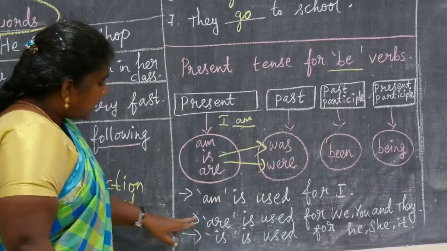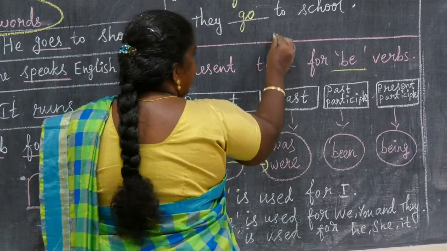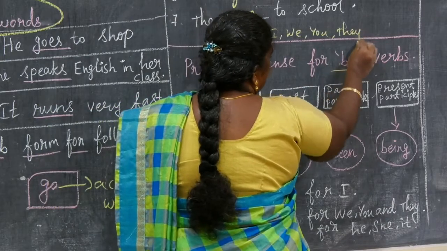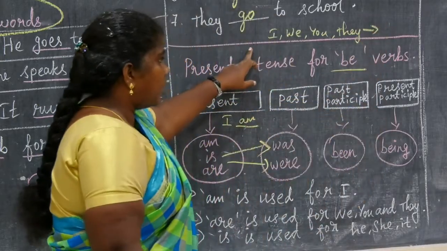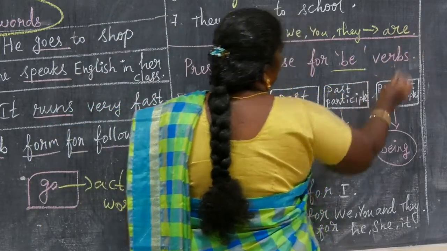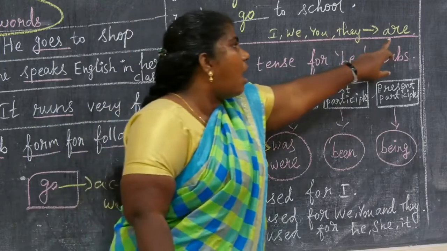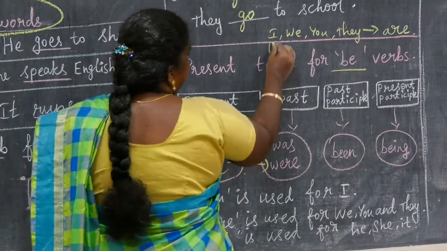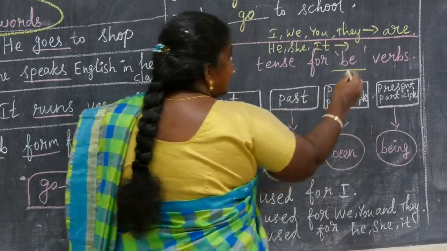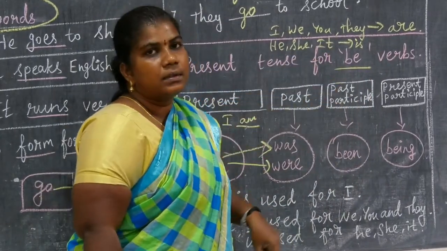Next, the plural form. You know the plural pronouns. What are they? I, we, you, they. These are the plural pronouns. We want to use the be form of verb are. Then he, she, it: we want to use the be form of verb is. He is a boy. She is a girl. It is a bird.